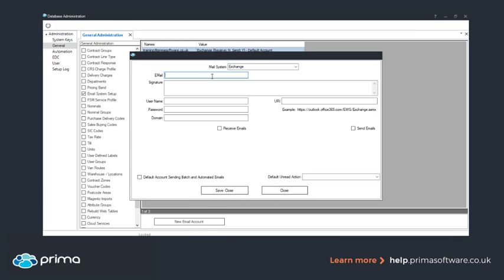At the very top, this is the actual email that we're going to be setting up here. For example, today we're just going to be setting up sales at Prima Software. So this is the actual email account that you're going to put into here. Just below that, we do have an option for the signature. This is something that pulls in at the very bottom of the emails that are sent out from Prima as standard. So if you want to put a link to your website, or something like kind regards, the sales department, you can put all this information into here, simply by typing it in.